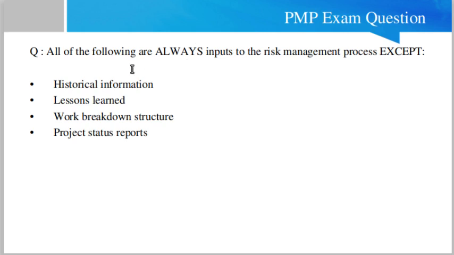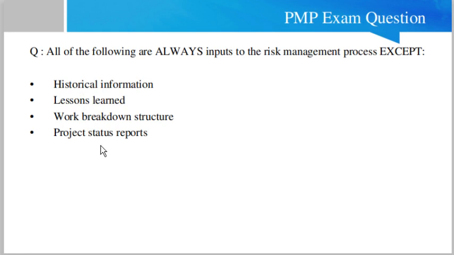So let's start, friend. The first sample question is: all of the following are always inputs to the risk management process except. Remember, friend, this is a very important concept. Except means all the options are related to the risk management process and only one is not. The options are historical information, lessons learned, work breakdown structure and project status report.